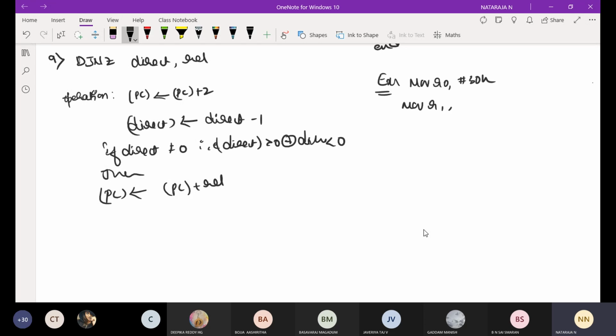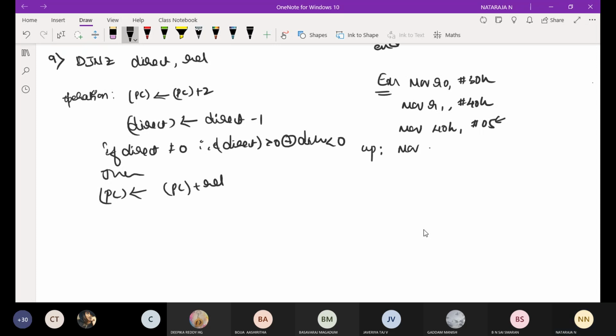Move R1 comma #40H. Move 40H comma #05. See, the count will be stored with respect to an address location, whereas before we had a register. That is the main difference between the last instruction and this instruction.